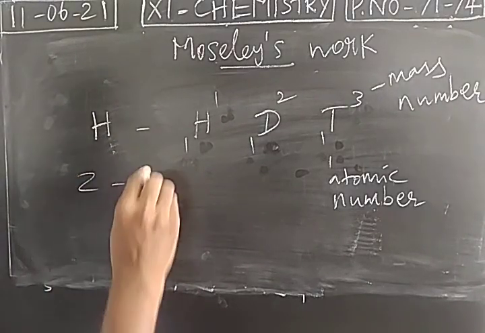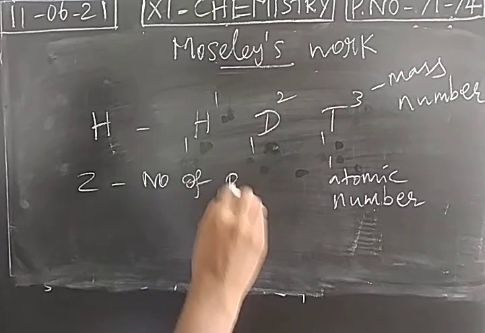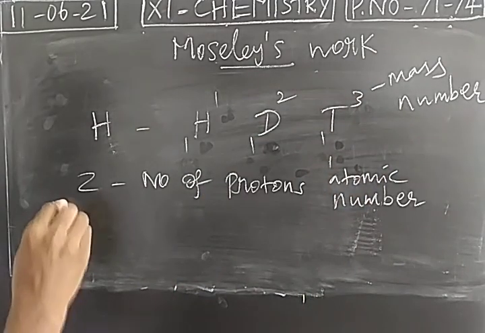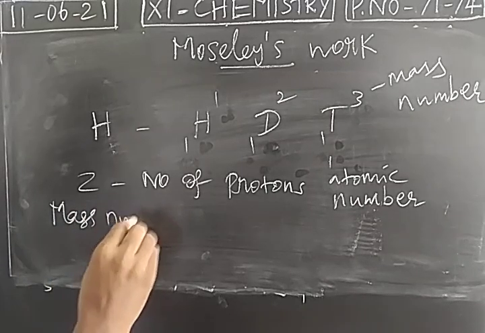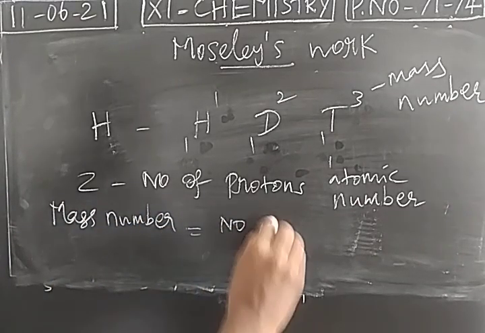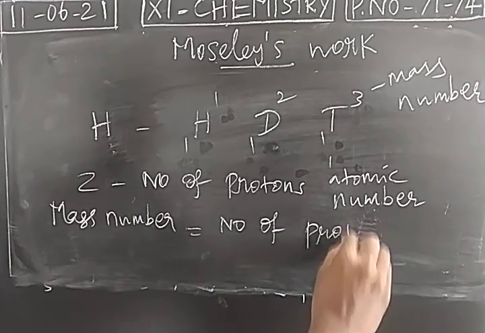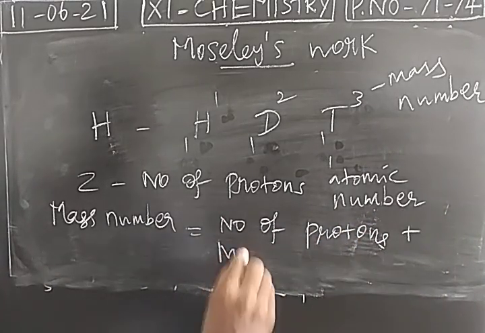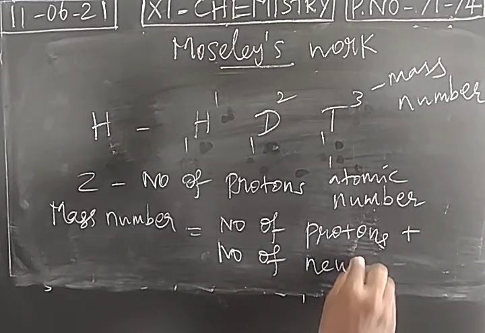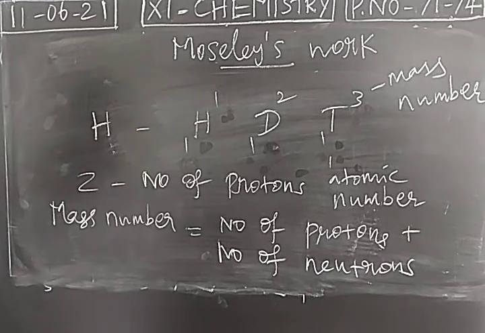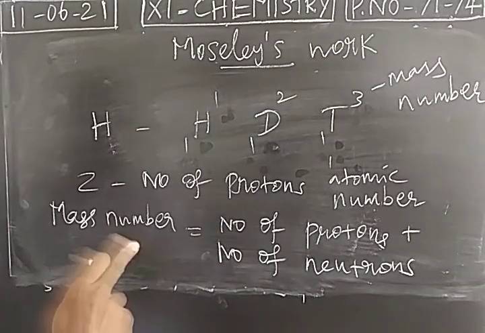Atomic number is nothing but the number of protons. What about mass number? Mass number is nothing but the number of protons plus the number of neutrons, that is, how many protons and neutrons are present within the nucleus.